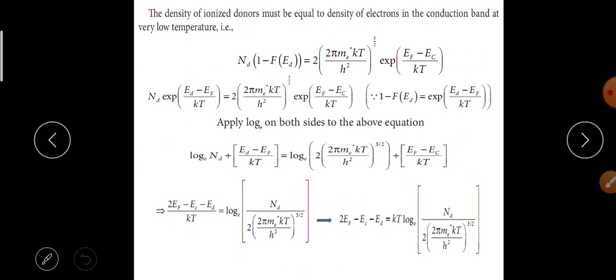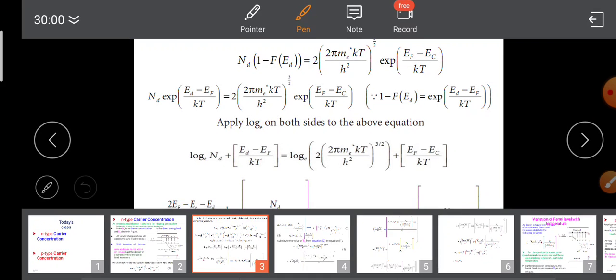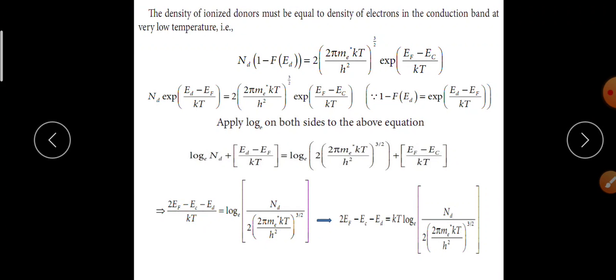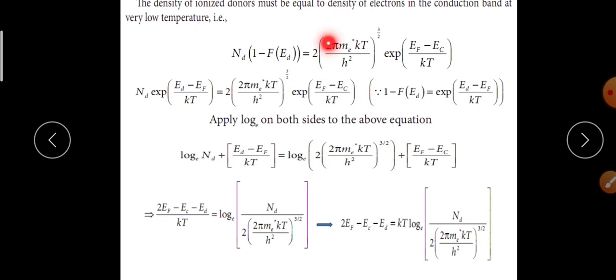The density of ionized donors must be equal to the density of electrons in the conduction band at very low temperature. Nd into (1 minus F of Ed) is equal to 2 into (2 pi me star kT by h square) whole power 3 by 2 into exponential (EF minus EC) by kT.